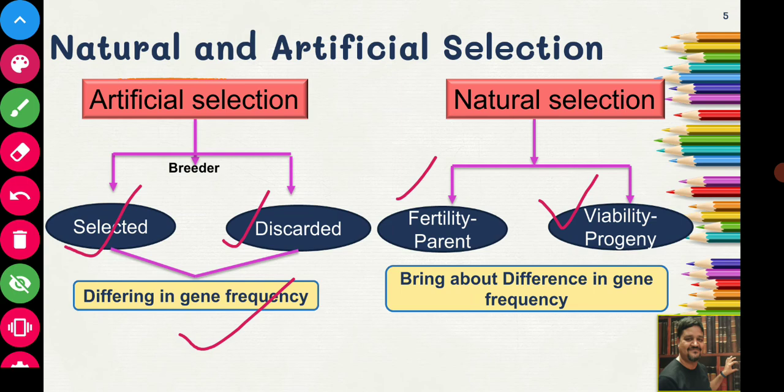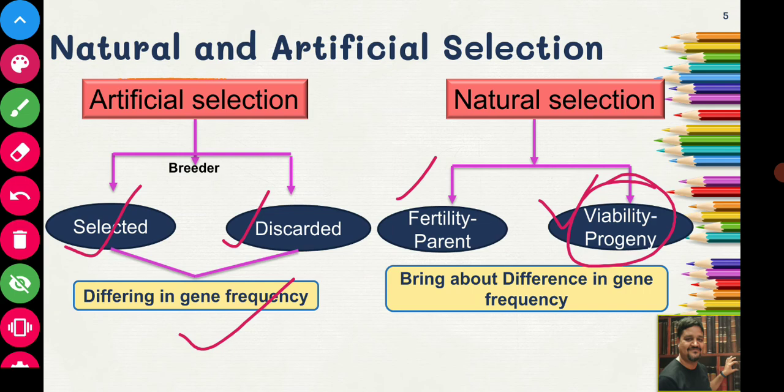That viability starts from the embryo stage. There may be early embryonic death, late embryonic death, abortion, calf mortality, or neonatal mortality. Many things associated with the progeny will affect its viability.